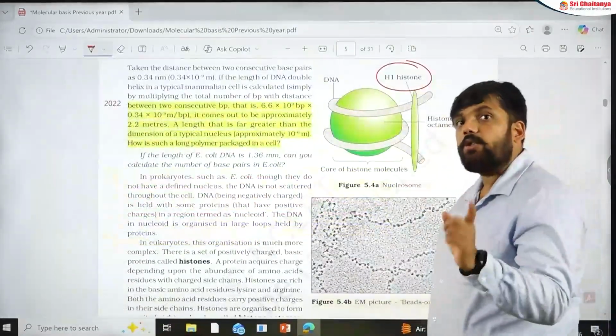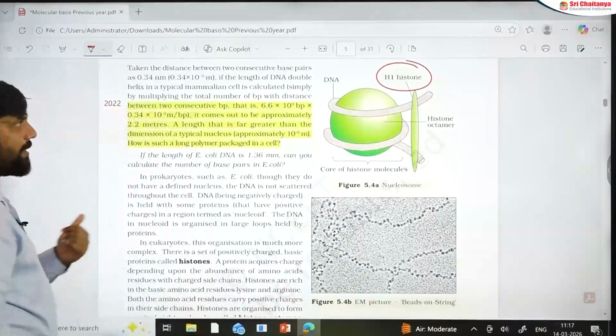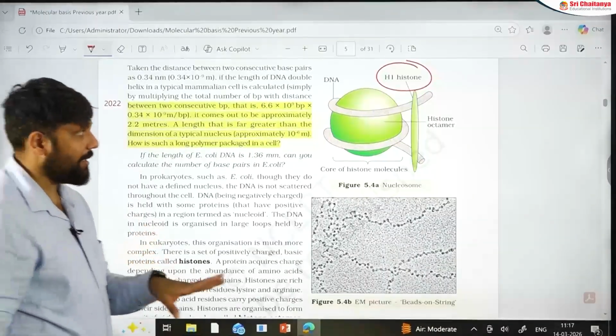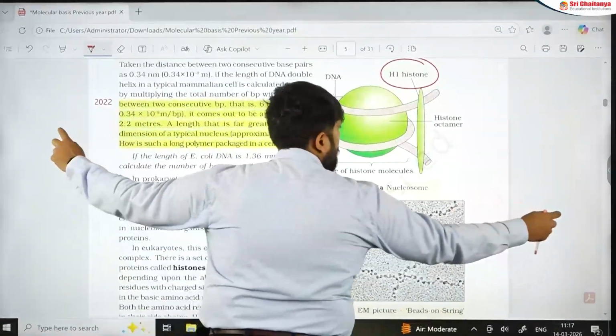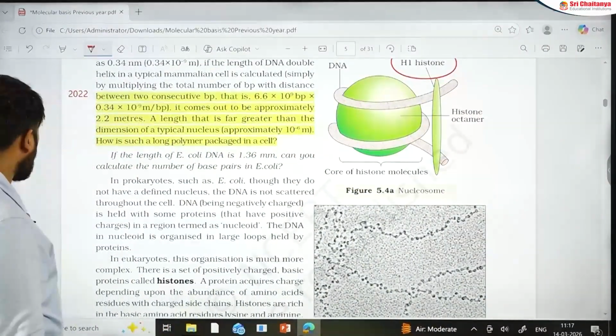H1 histone is not a part of the octamer. Remember that the octamer has H2A, H2B, H3 and H4, but H1 is not part of it. H1 is seen in the chromatin, but is it the part of the octamer? No, it is not part of the octamer. Important point, don't forget that point.